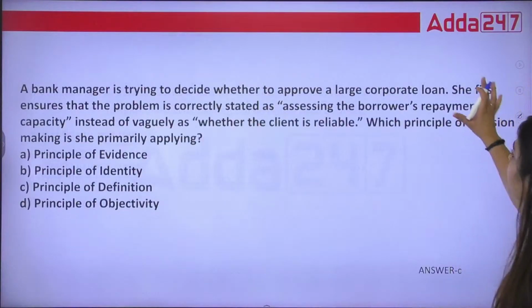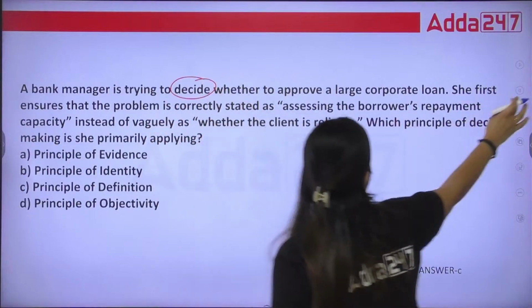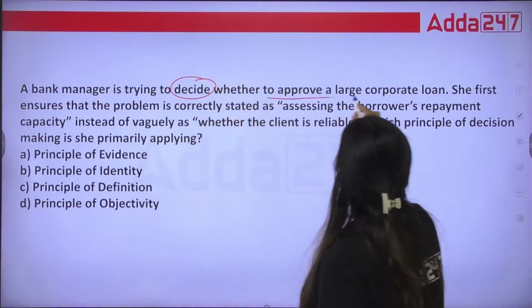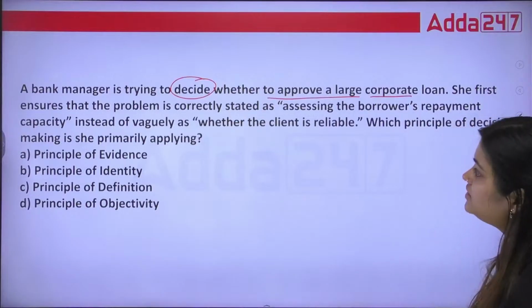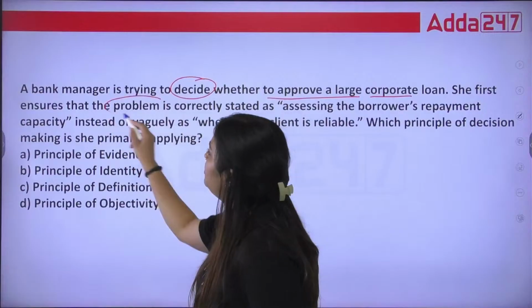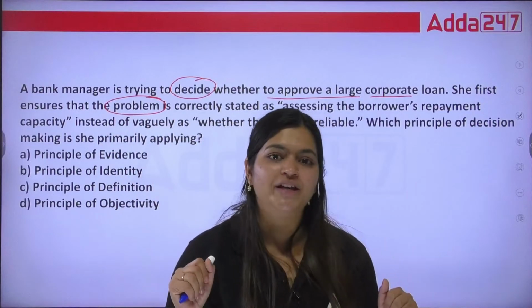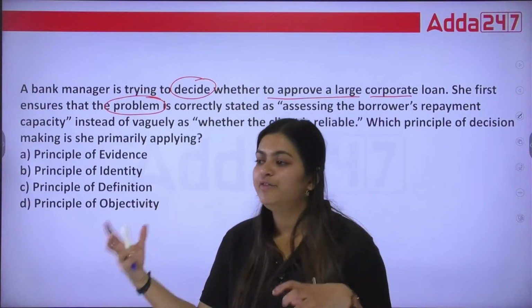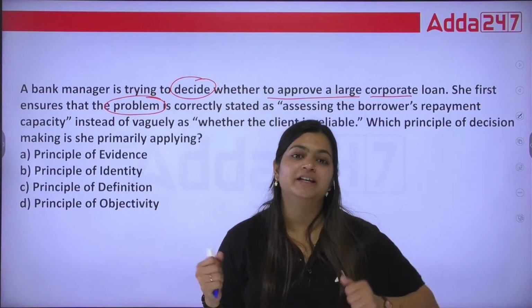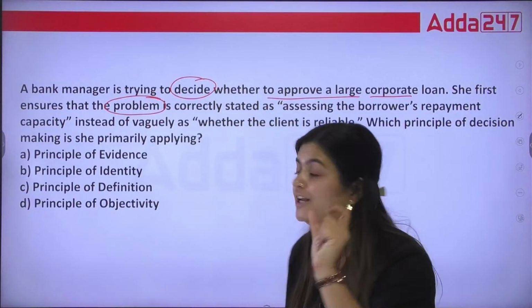So here, the bank manager is trying to decide whether to approve a large corporate loan. First, she ensures that the problem is correctly stated. We are talking about the problem. We are not listening to anyone. We are not saying that we are getting evidences or we are not getting evidences. We are saying first we are identifying the correct problem.